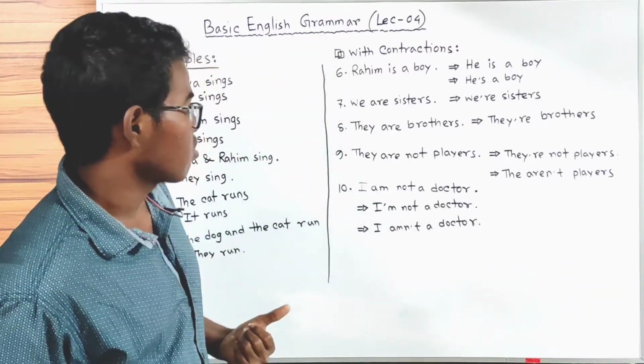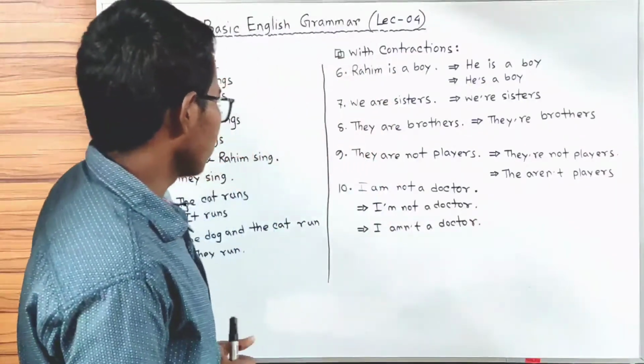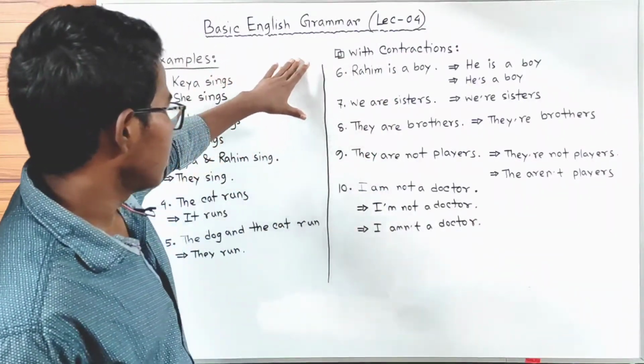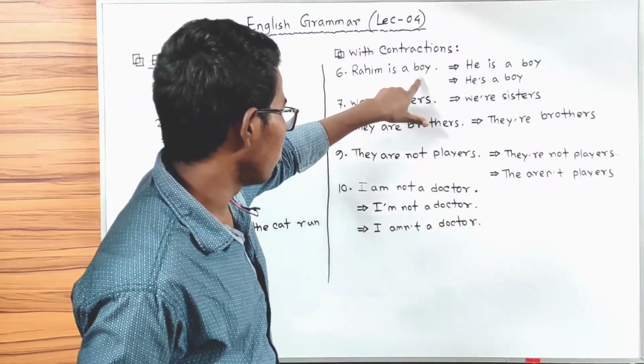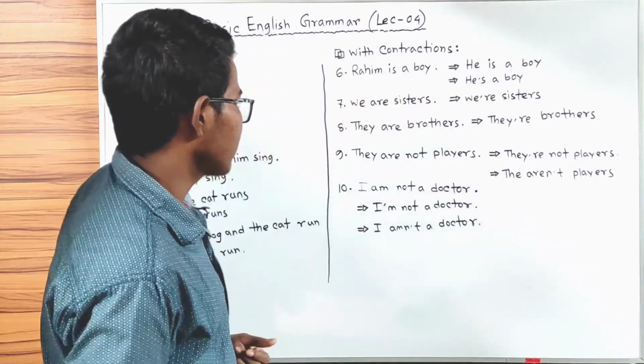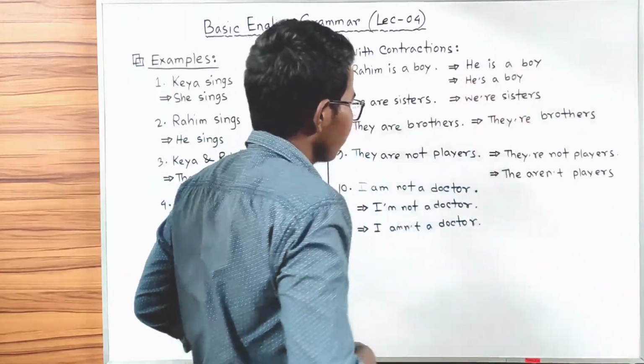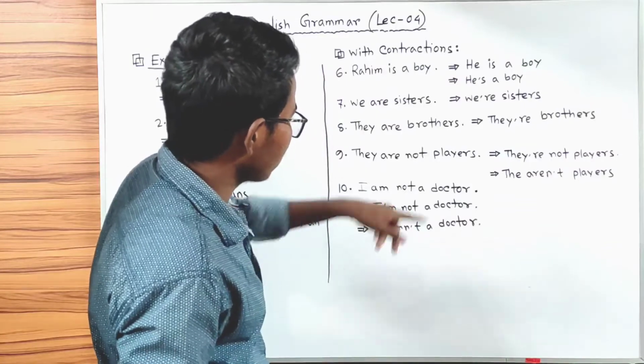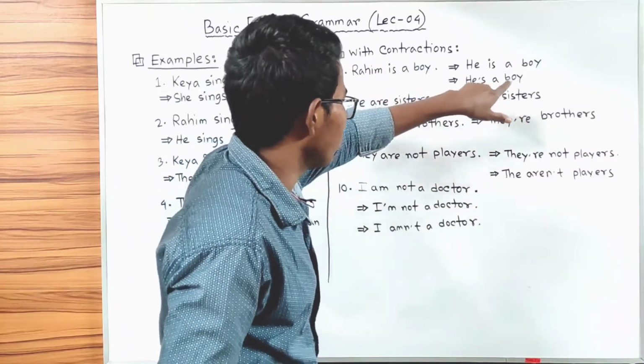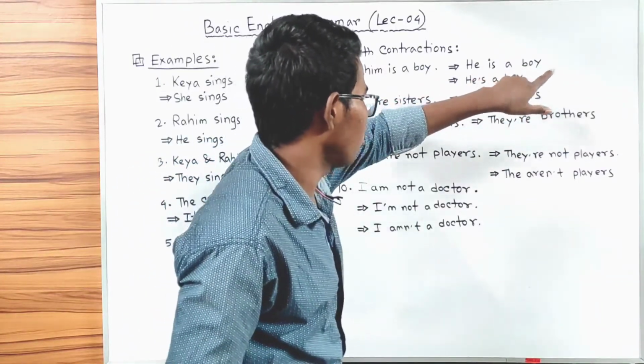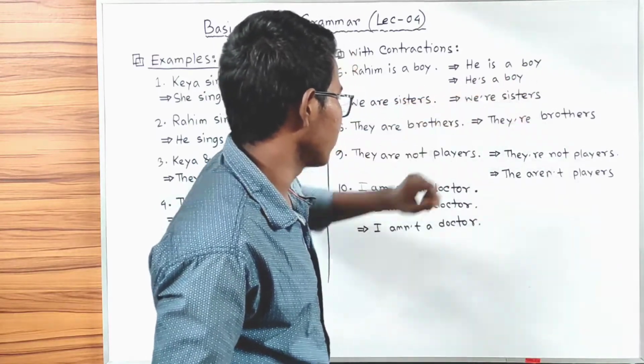Here some more examples are given, and with these examples we can use contractions. So now let's look at them. Rohim is a boy, so we can say he is a boy, and we can use contractions here. He's a boy.